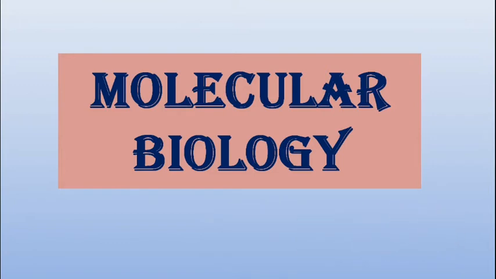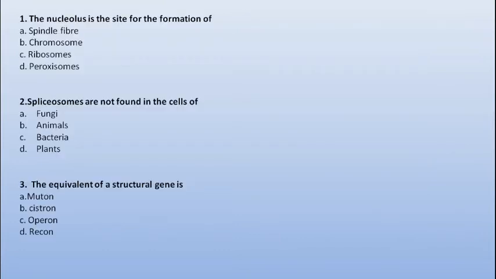So let's start the topic. Our first question is, the nucleolus is the site for the formation of spindle fiber, chromosomes, ribosomes or peroxisomes. The correct answer to this question is ribosomes, which is option number C.